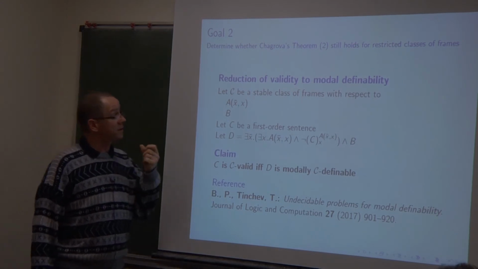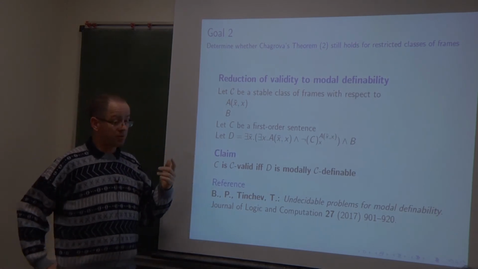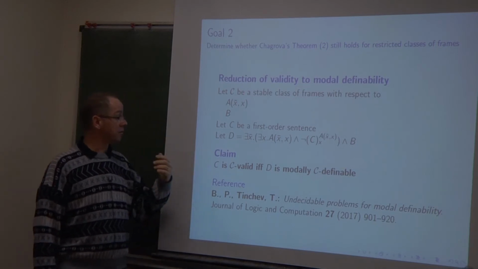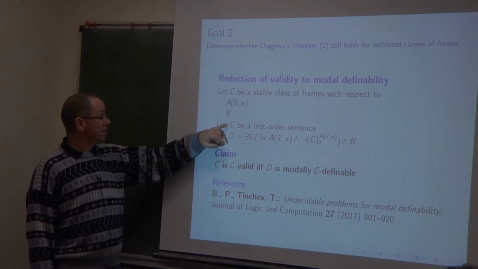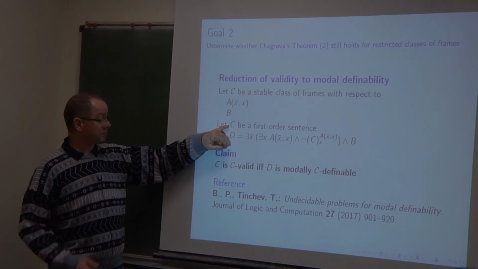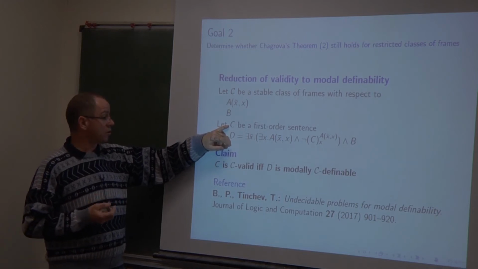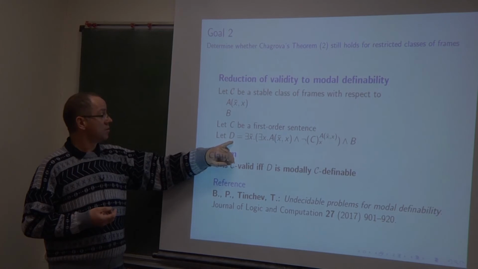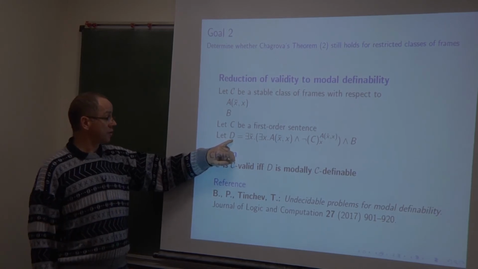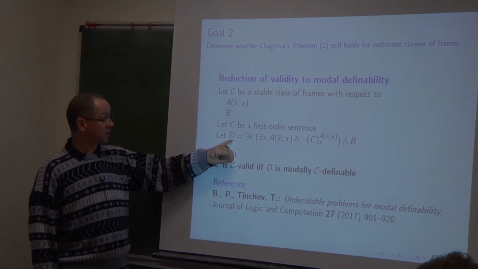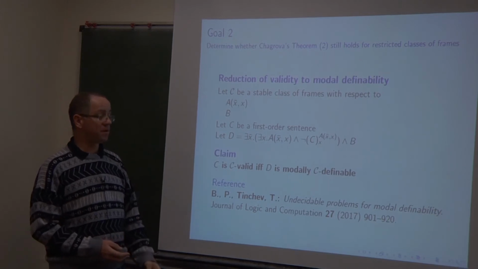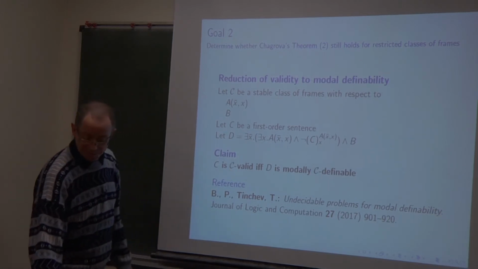To reduce the validity problem to the modal definability problem, we will do as just 10 minutes before. Given a first order sentence C, it is needed to associate to it another first order sentence, and it will be this one. So you see it has similarity with respect to the one we have seen before.